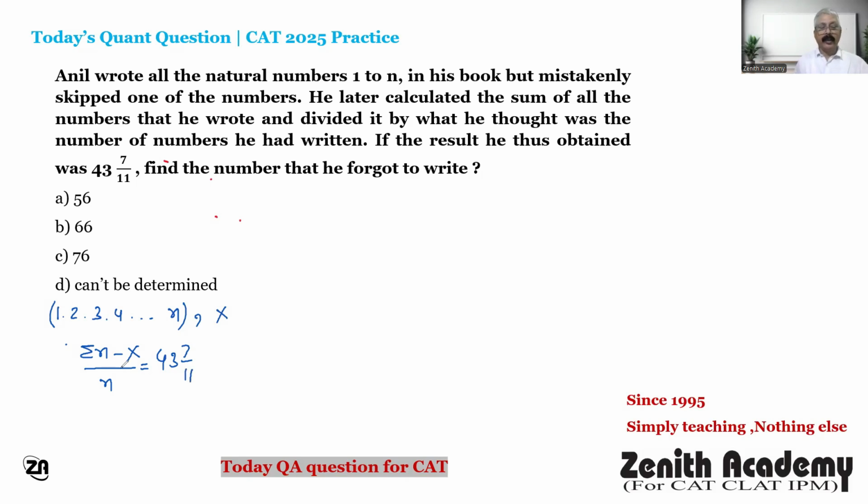Correct? Here, the values of n and x both are not given. So many of you may opt for the option that it cannot be determined. But here, this question can be determined. Look here, sigma n minus x divided by n is equal to 43 and 7 by 11.